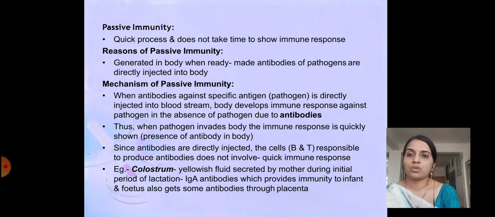For example, colostrum. It is a yellow fluid secreted by the mother during the initial period of lactation, and it has IgA antibody which provides immunity to the infant. The fetus also gets some antibodies through the placenta.